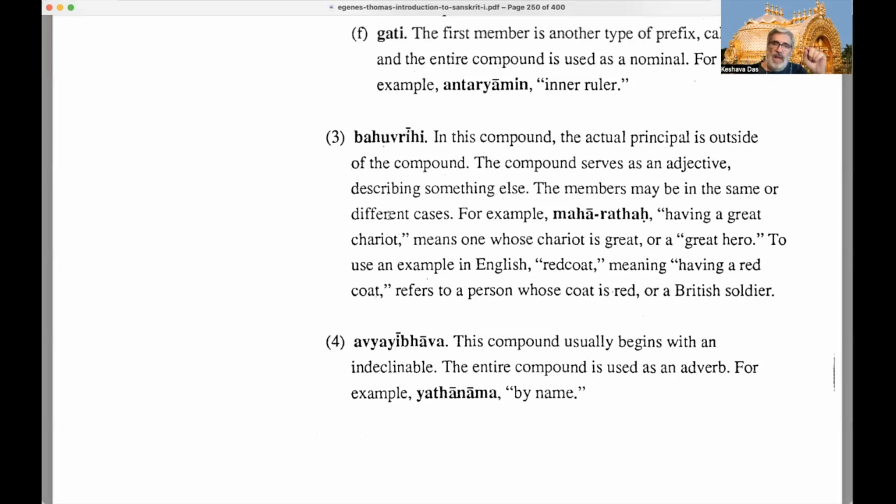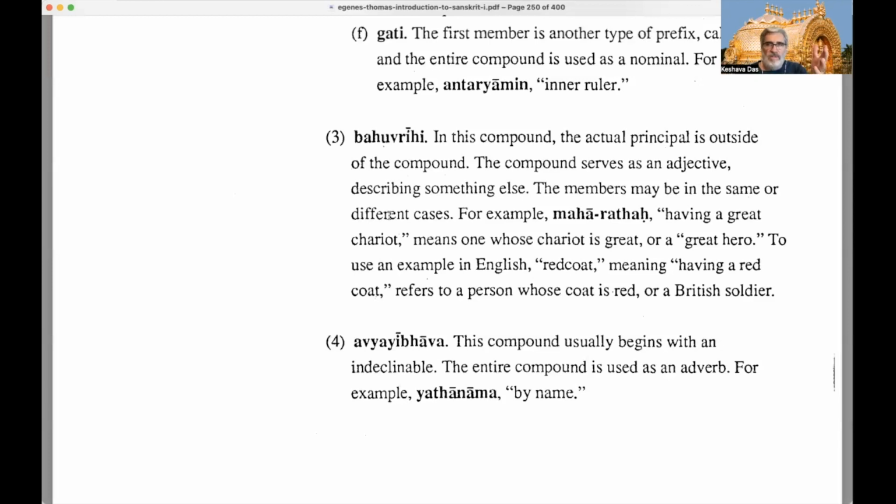To use an example in English, redcoat. Here's an example. In America, they talk about when they fought the British for independence, they talk about fighting the redcoats, because the British soldiers used to wear red coats. So it means having a red coat, referring to a person whose coat was red, or a British soldier. Of course, the British soldiers don't wear red coats anymore, but at a certain time, they all wore red coats, and you could tell they were British because they had the particular uniform.